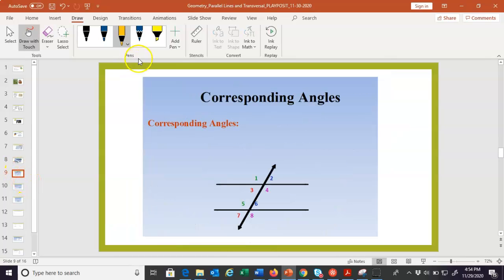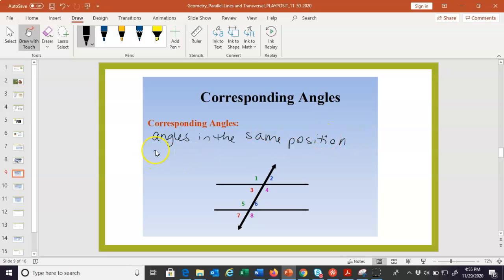All right, moving right along. This is kind of like the first new kind of angle pair, since we already knew about vertical and linear pairs. We have corresponding angles. So if two things are corresponding, they are angles in the same position. Angles in the same position, and I'll show you what I mean.